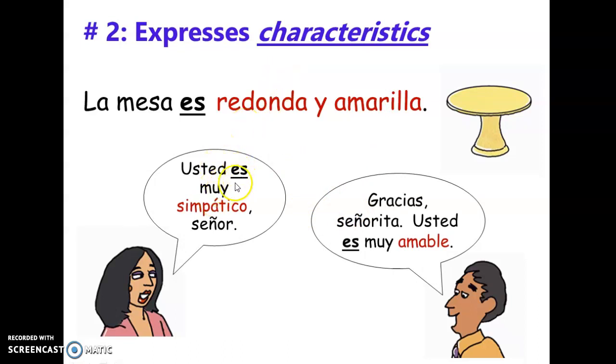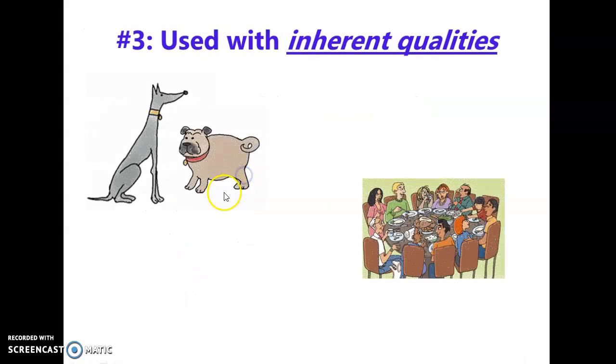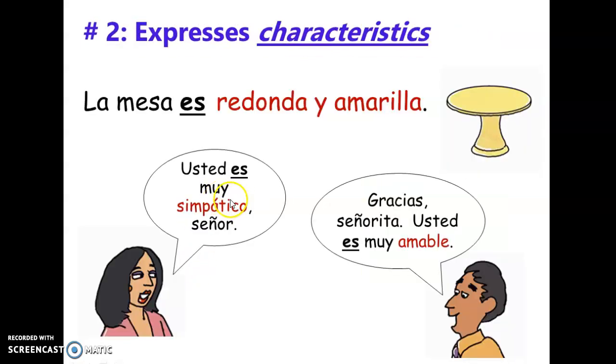Okay, so usted es muy simpático, señor. So she's saying that he is a very nice man. Okay, and he's saying, thank you, miss. Gracias, señorita. Usted es muy amable. So you are very nice or polite. So every time we use characteristics to describe, we're going to use the verb ser.